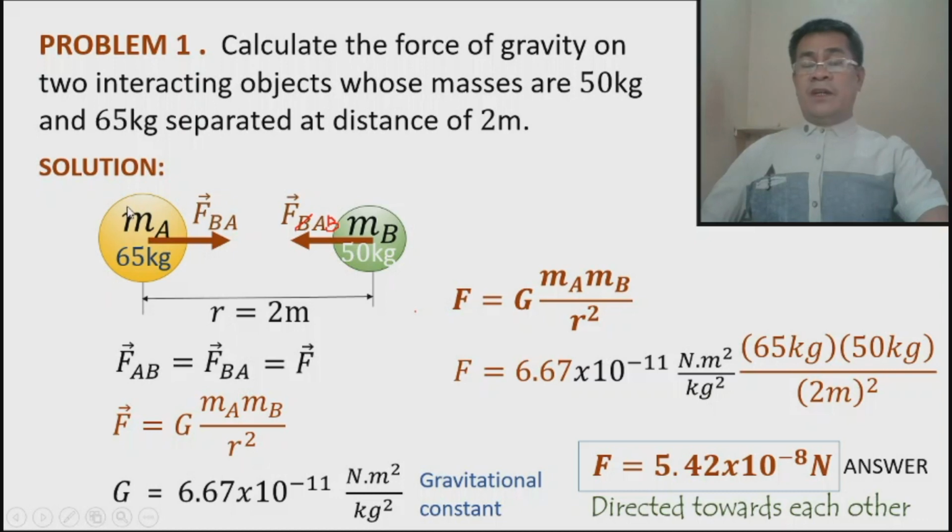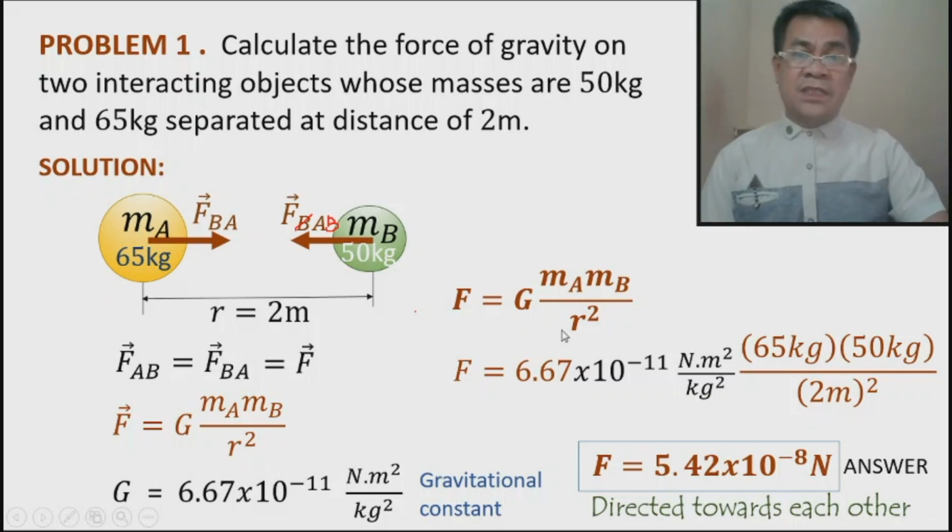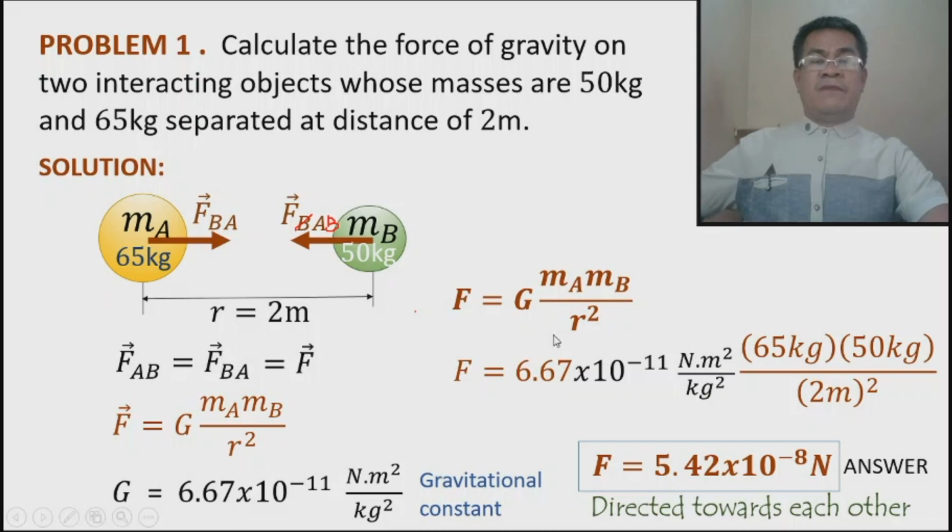So therefore, if we analyze the interaction of this object with the Earth, then whatever force the Earth exerts on this particle, the particle also exerts the same amount of force on the Earth. And the formula is the law of universal gravitation formula.